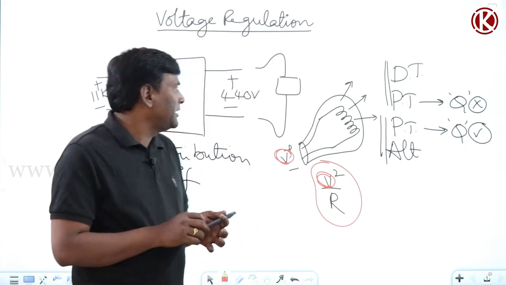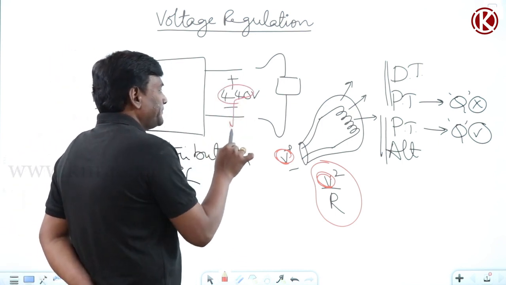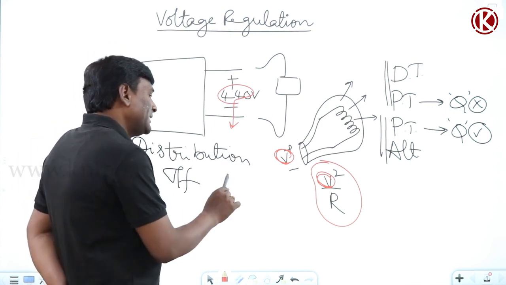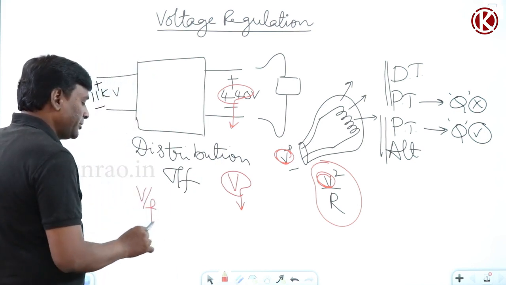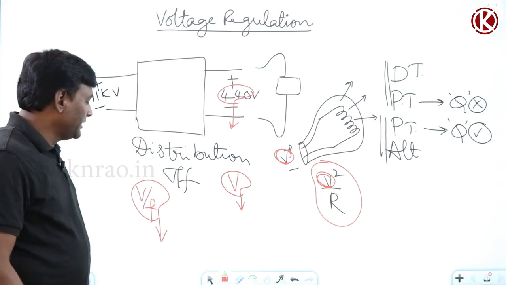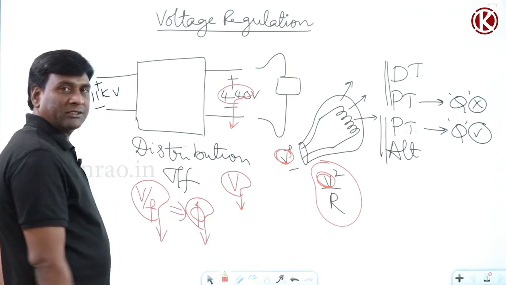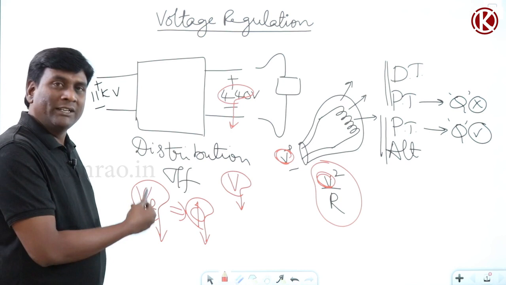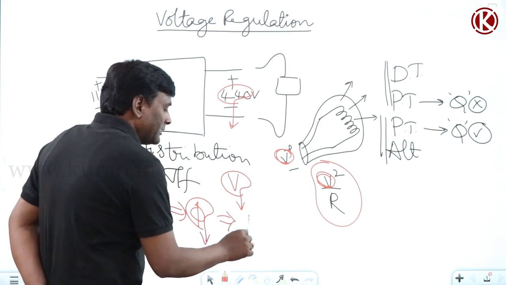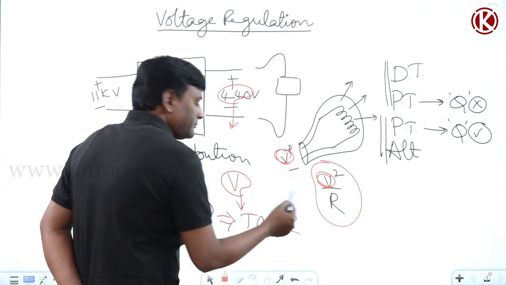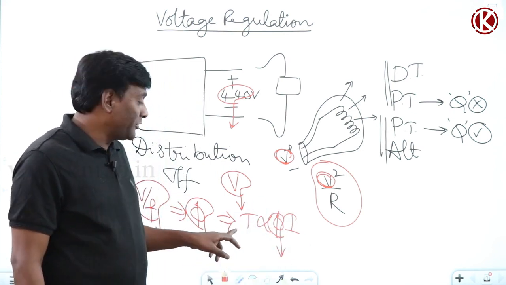In an induction motor, maybe because of voltage variation of the distribution transformer, for example, the voltage is reduced. That means the voltage supplied to the induction motor is going to reduce. Under that condition, the V by F ratio is going to reduce. For a given frequency, if the V by F ratio reduces, automatically flux is going to reduce. Already we know that in a transformer the V by F ratio is directly proportional to operating flux. Now if flux reduces, already we know that torque is directly proportional to phi I. So my flux is going to reduce. If flux is going to reduce, what will happen to the torque?